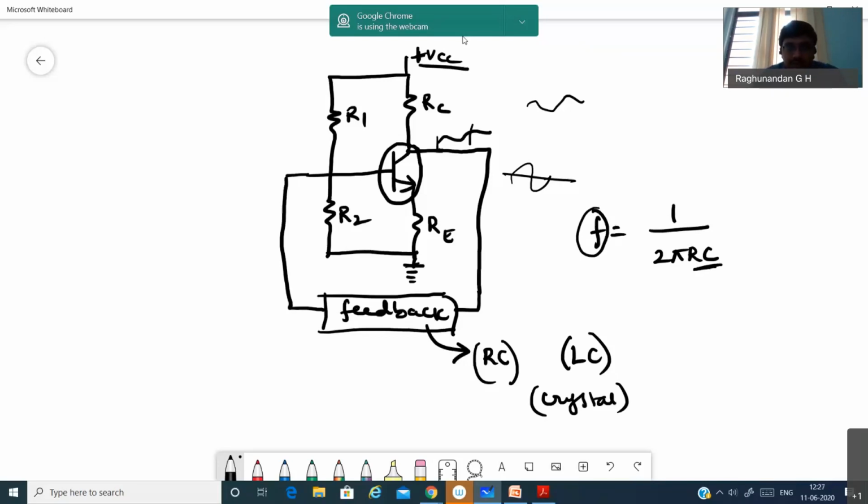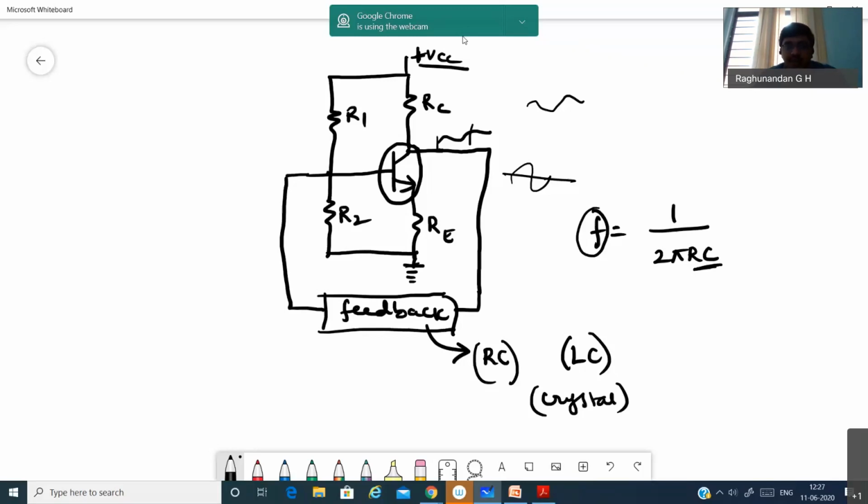Okay, now the noisy signal which is fed to the feedback network will be tuned to some particular or desired frequency, and it is going to give a 180-degree phase difference to that noisy signal, and it is fed as input to this. Now again, this is going to produce a 180-degree phase difference.